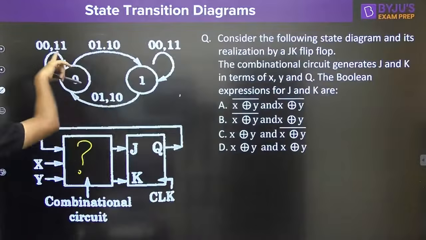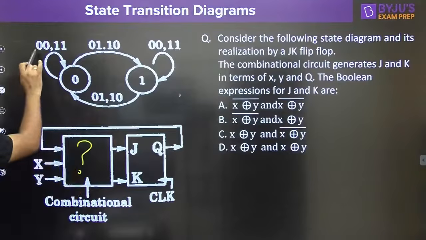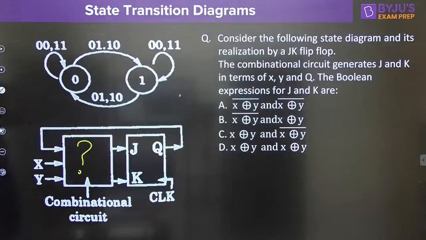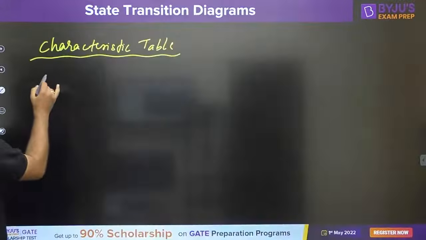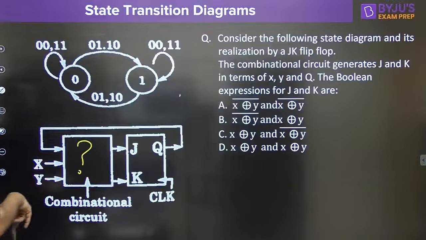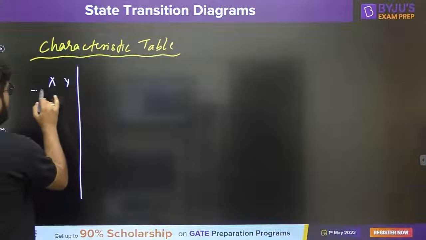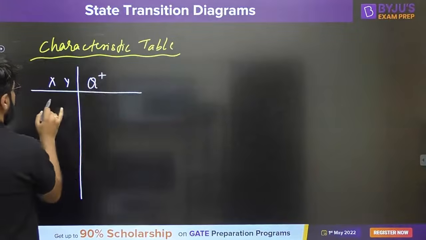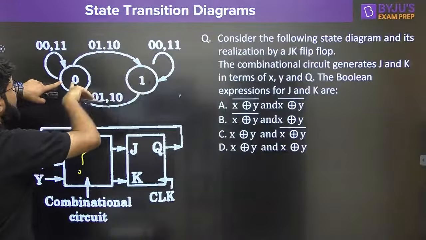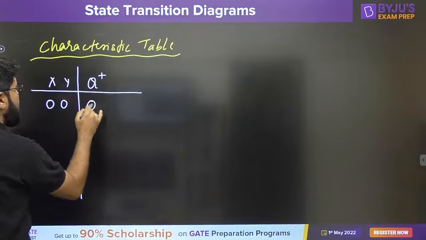Based on the input, whenever the input is 0 0 or 1 1, the device should remain in the same state. That is one of the cases. So let us write it here. Whenever the input X, Y, the input here is X, Y, as clearly seen in the circuit, is 0 0, both the arrows reflect that: reset to reset, set to set, meaning same state, Q plus should be Q.